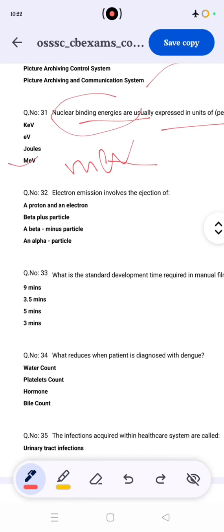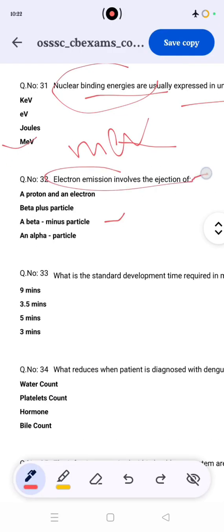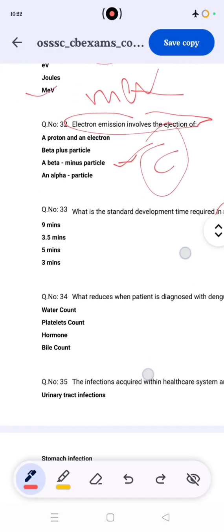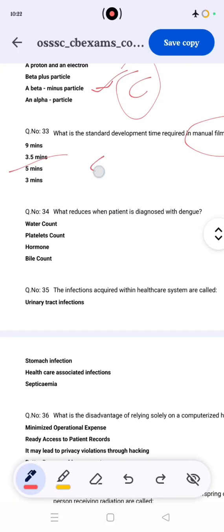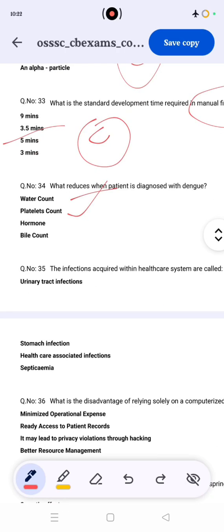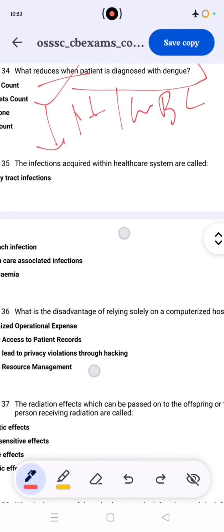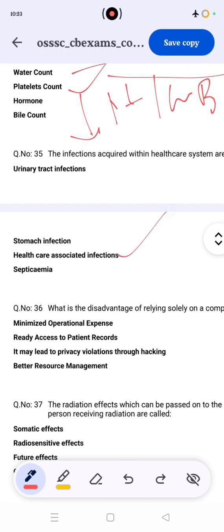Electron emission involving ejection of a beta minus particle is the correct answer C. Then, what is the standard development time in manual film processing? The correct answer is 5 minutes. What is reduced when a patient is diagnosed with dengue? The correct answer is platelet count. Platelets and WBC decrease when the patient is diagnosed with dengue. Infection acquired in a healthcare system is called healthcare associated infection.